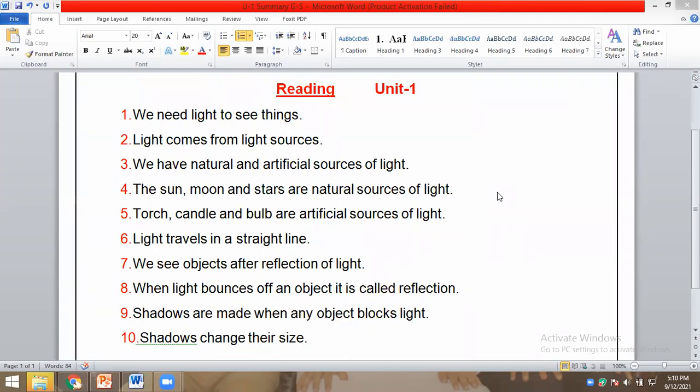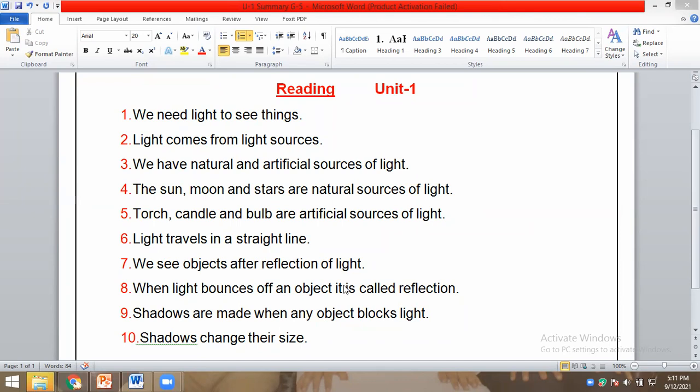We need light to see things. Light comes from the light sources. We have natural and artificial sources of light. The sun, moon, and stars are natural sources of light. Torch and bulb are artificial sources of light.